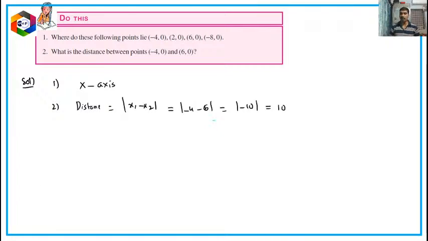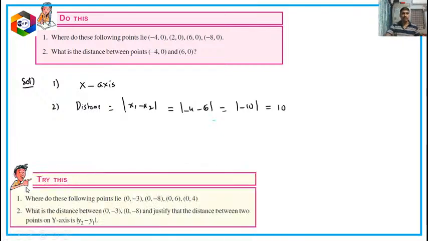Okay children, now we will move to the next question. So here is the question, try this question: where do these all the points lie? Again it is your turn children, give your answer quickly. 0 comma minus 3, 0 comma minus 8, 0 comma 6, 0 comma 4. So where do these all the points lie? And next, what is the distance between 0 comma minus 3 and 0 comma minus 8? And justify the distance between the 2 points on y-axis, mod y2 minus y1. Just whether it is correct or not, that is asked.